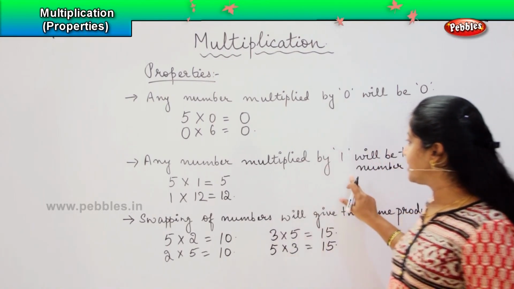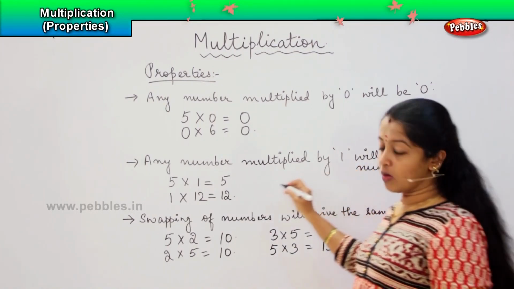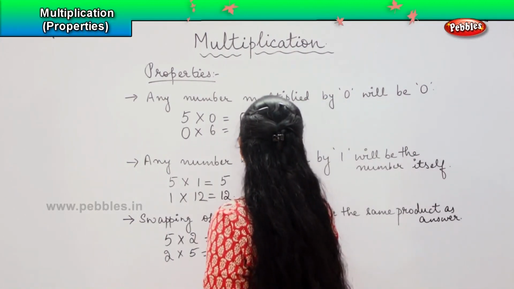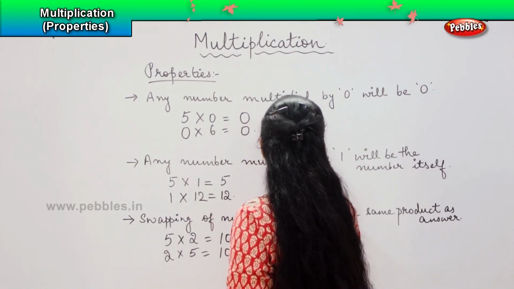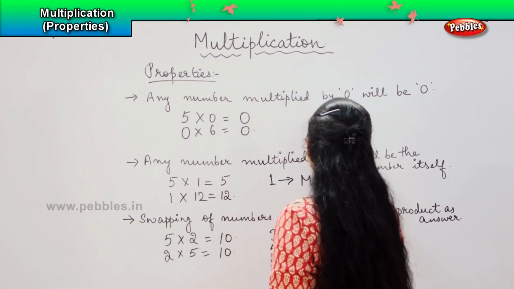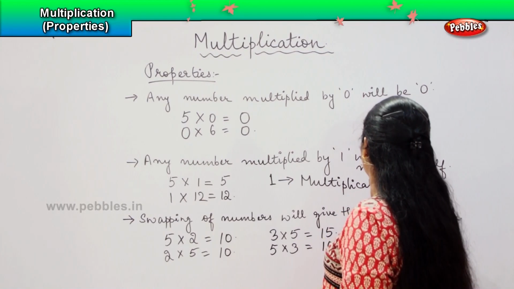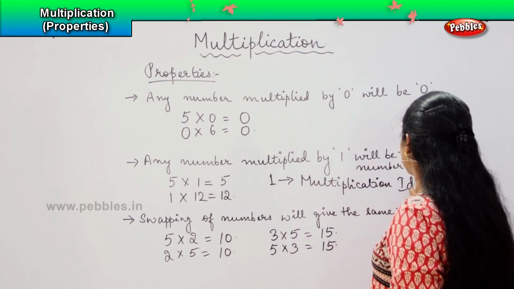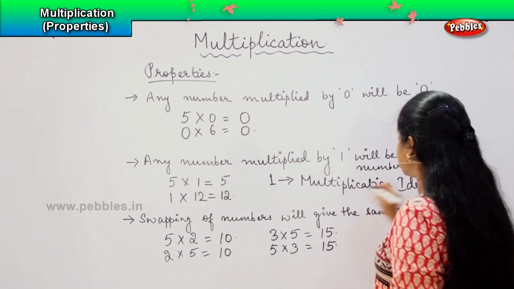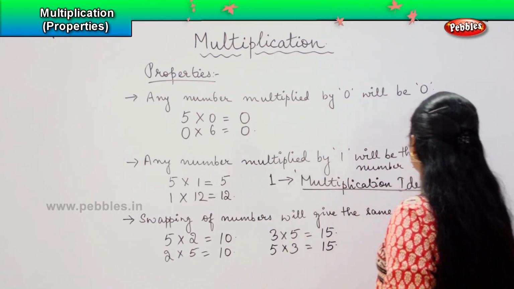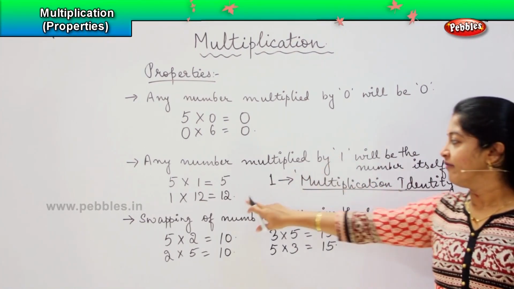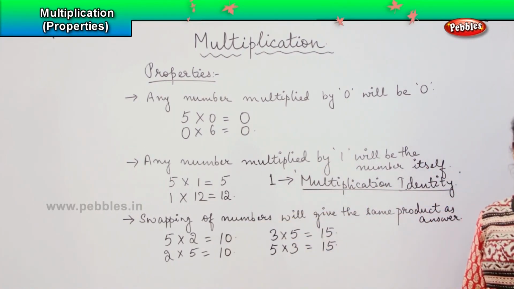In this, children, 1 is also called my multiplication identity. What do you mean by this? Why is only the number 1 considered my multiplication identity? The reason is that whatever you multiply by 1 will give you the answer itself.